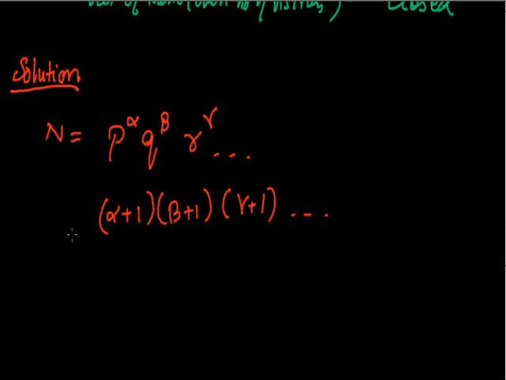Now suppose you have the number 10. It can be written in the form of 2 to the power 1 into 5 to the power 1. So the number of factors of 10 are (1 plus 1) into (1 plus 1), which gives you 4.